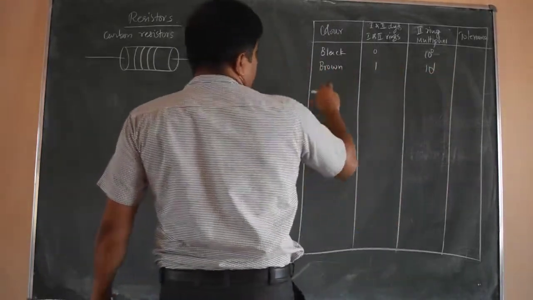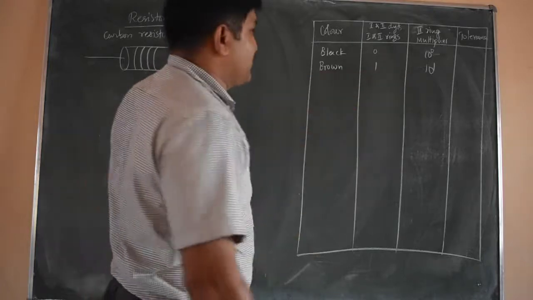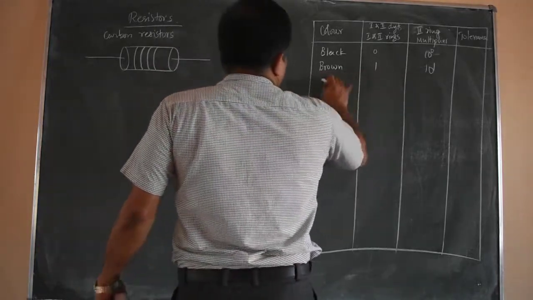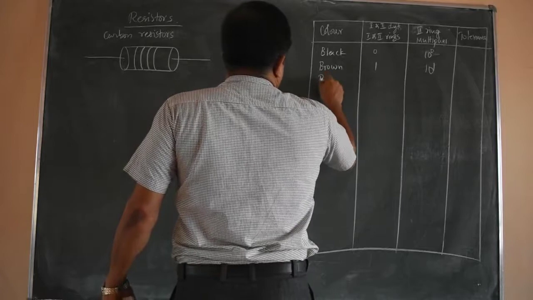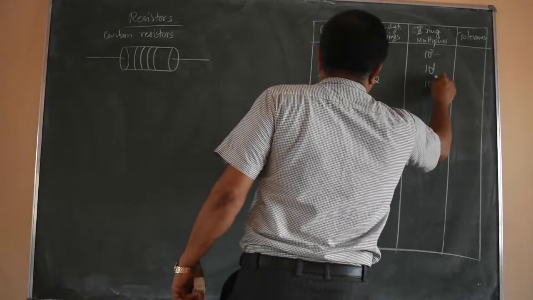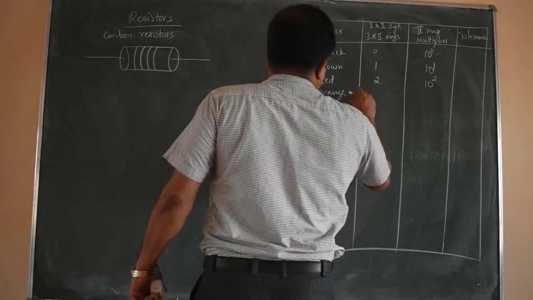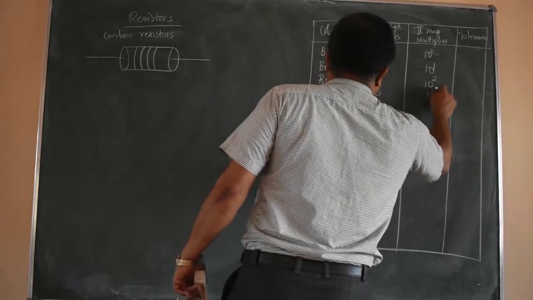If it is the third digit, or third ring, you have to take brown as 10 power 1. The next is red, it is 2, then 10 power 2. Then orange, 3, 10 power 3.